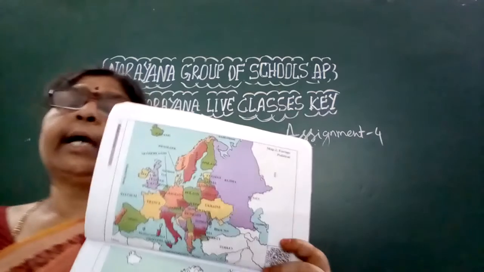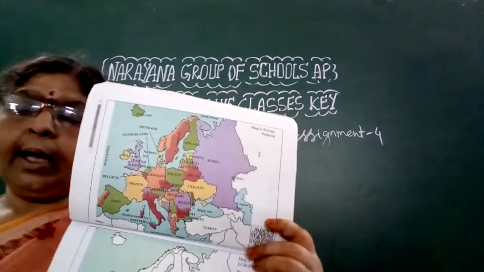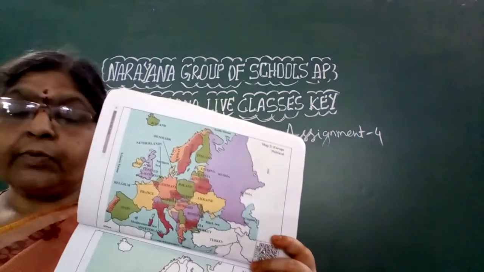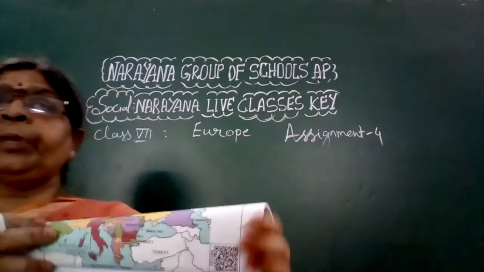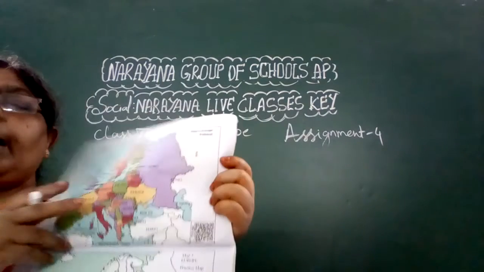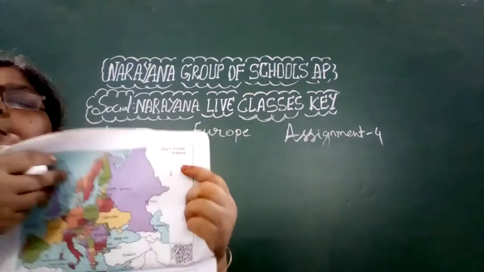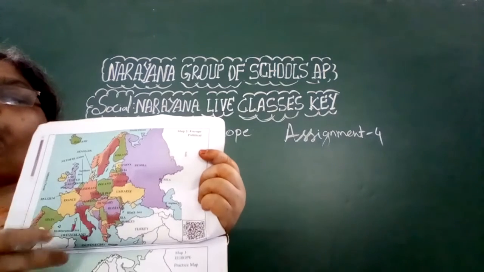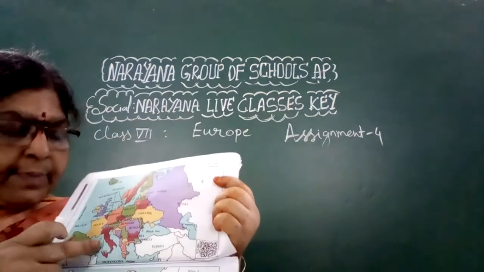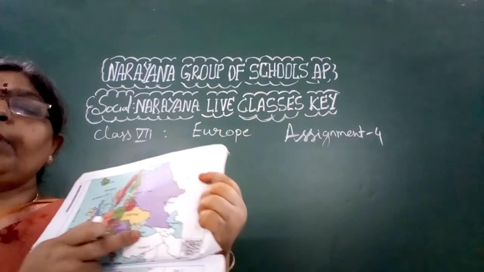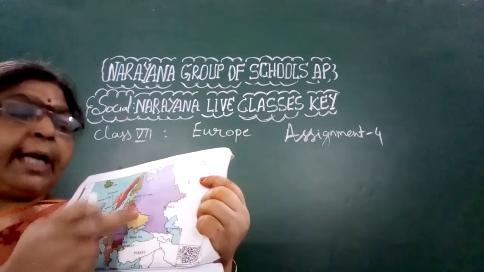The Asian country which is towards the south of the Black Sea. See here, where is the Black Sea? Black Sea and Caspian Sea. You can see three important blue colored ones. One is the Mediterranean Sea. The second one is the Black Sea, like a small Australia.